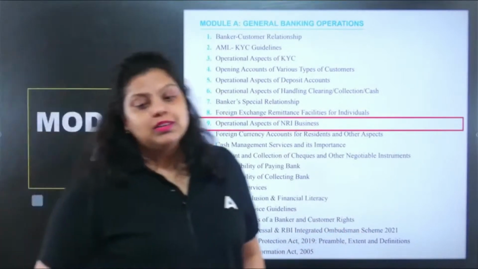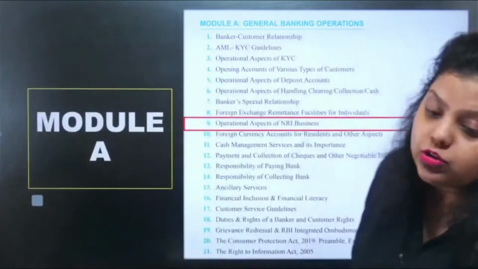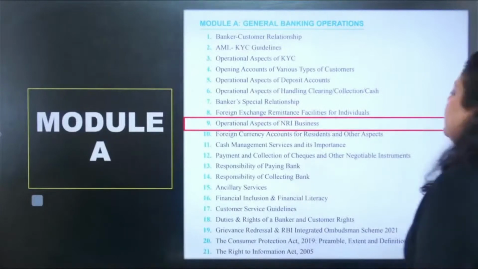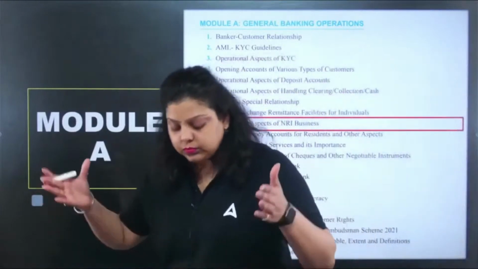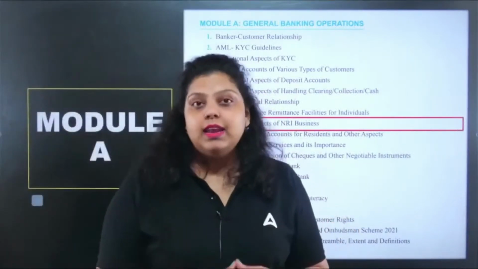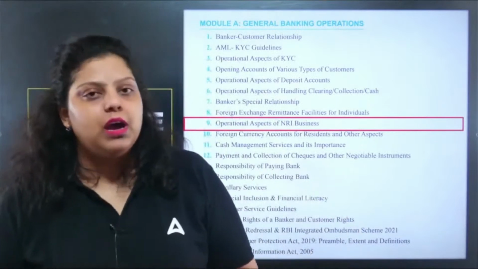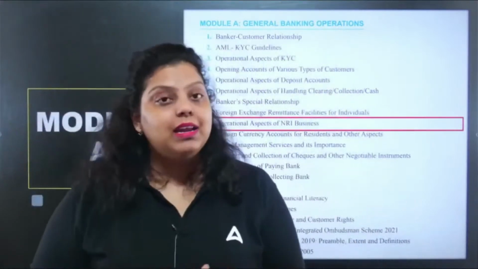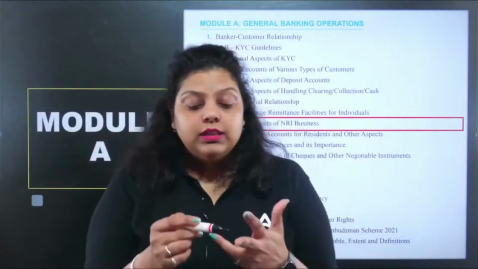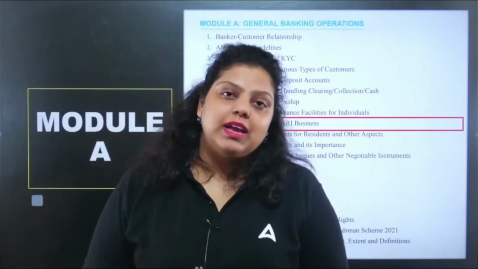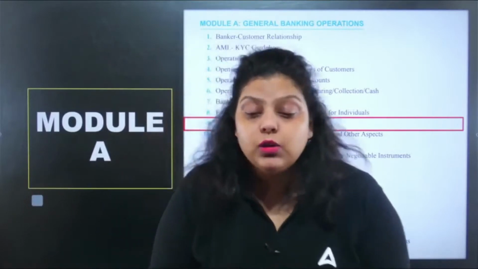Today we are going to discuss the 9th unit, that is operational aspects of NRI business. Who are NRIs? NRI is simply non-resident Indians who are living outside the country for 182 days or more. That is known as NRI. NRIs have a lot of options to open an account in the country. They have the NRO account, non-resident ordinary account. They have the NRE account, non-resident external account. They have the FCNR account, foreign currency non-resident account. These kinds of accounts can be opened by NRIs in India, but we are talking about the business.